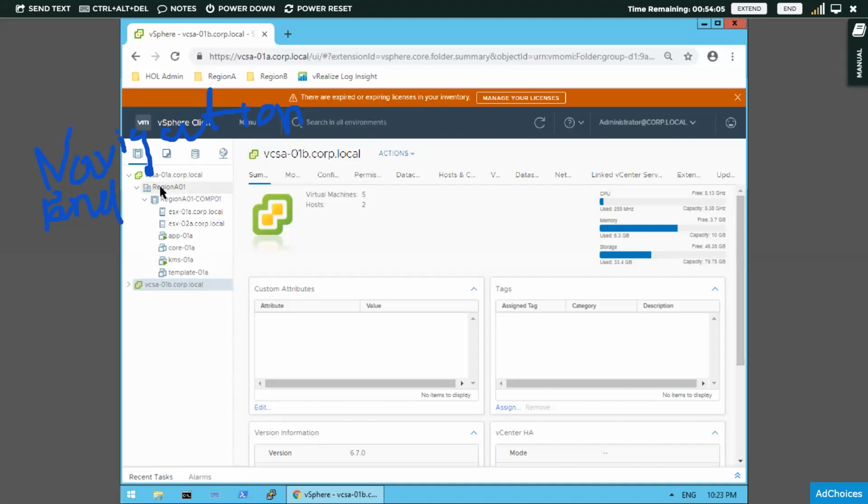For example, take any software company, say Wipro. Suppose there is a centralized server, and under that server there are multiple regions. Wipro has different offices in India, abroad, in the US, in different states and countries.